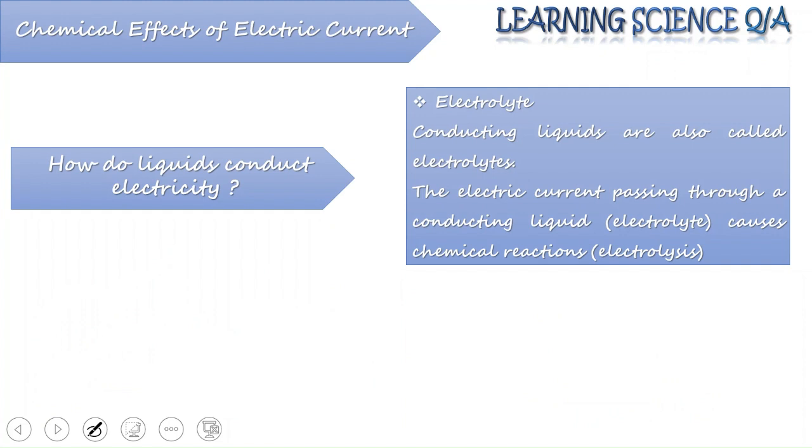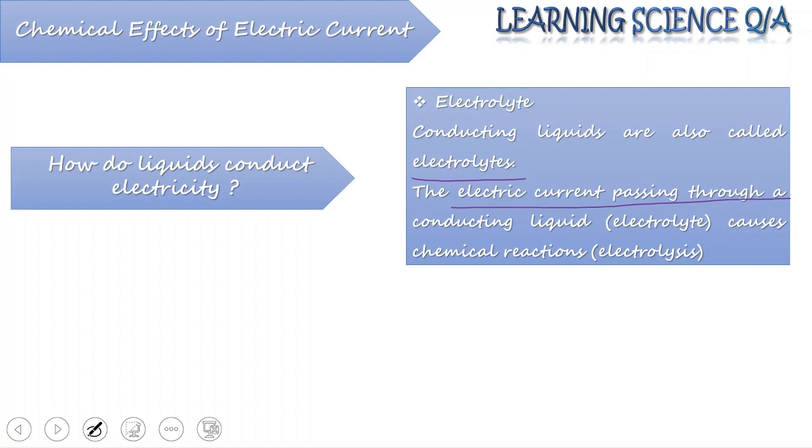Conducting liquids are also known as electrolytes. That means those liquids, because we have seen some liquids that are non-conducting: kerosene, honey, distilled water. They are liquids but they are non-conductors. So a conducting liquid can also be called an electrolyte, and these electrolytes allow electric current to pass through them, and they favor a chemical reaction named electrolysis.